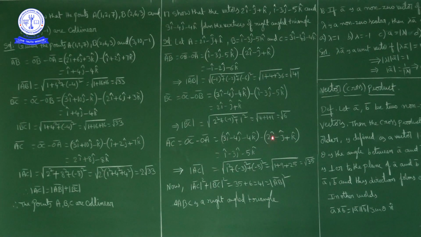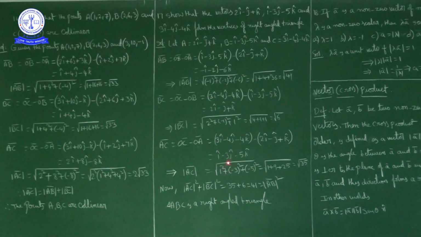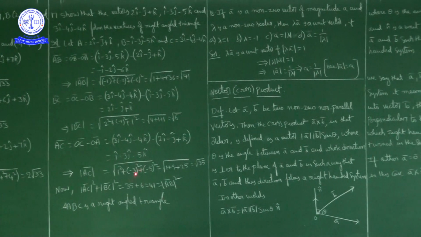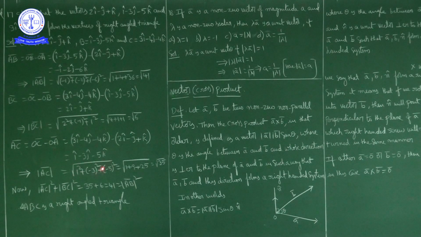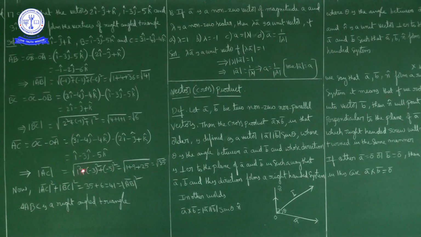So 3i cap minus 2i cap is i cap, minus 4j cap plus j cap is minus 3j cap, minus 4k cap minus k cap is minus 5k cap. Now magnitude of AC bar is equal to square root of i component 1 square plus j component minus 3 square plus k component minus 5 square, that is square root of 1 plus 9 plus 25. So how much is it total? Square root of 35.